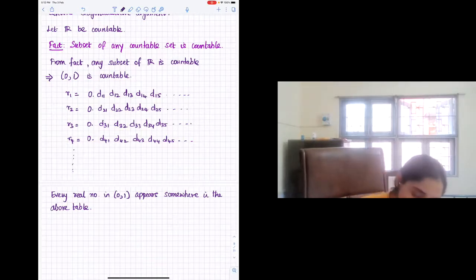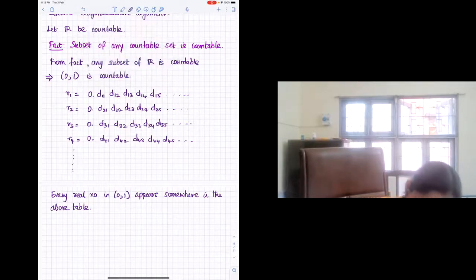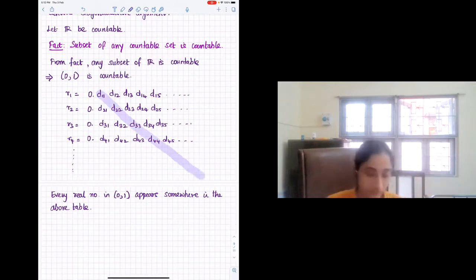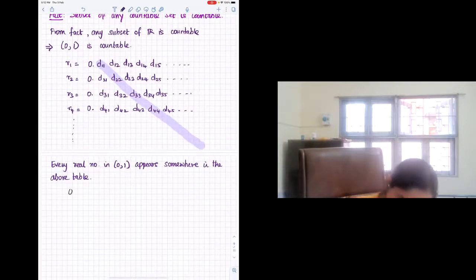Let's see. I will give you a hint and then we will see if you can figure it out. Given the name Cantor's diagonal argument, it has something to do with the diagonal. So let's look at this real number: 0 point d11, d22, d33, d44, and so on.